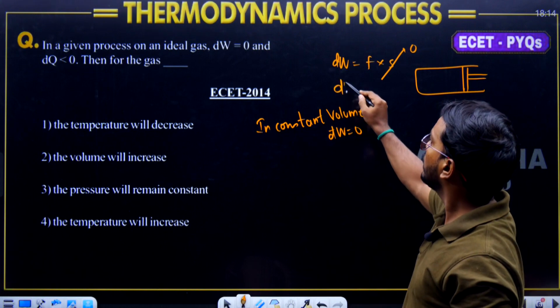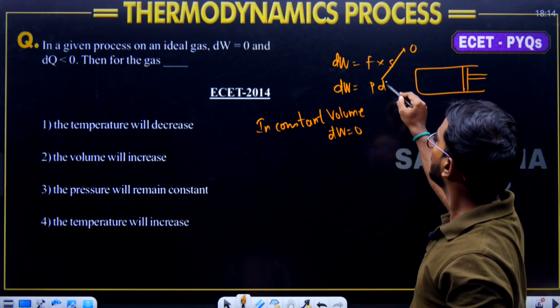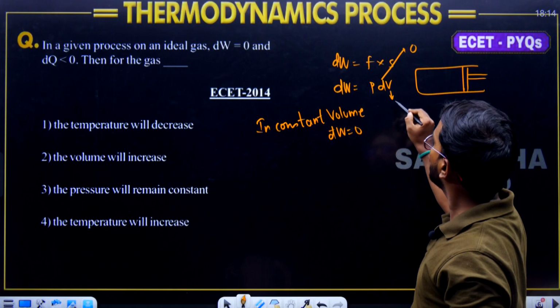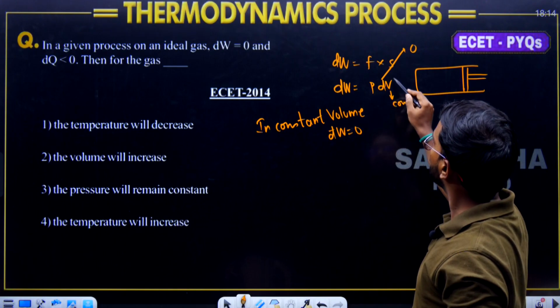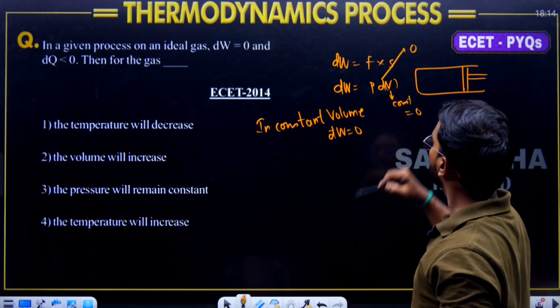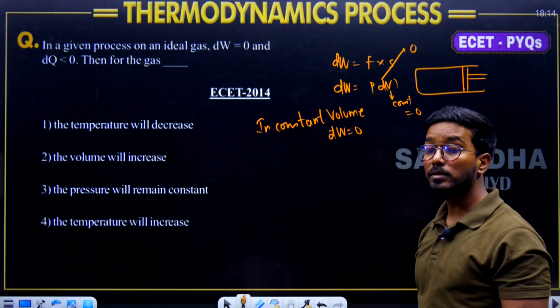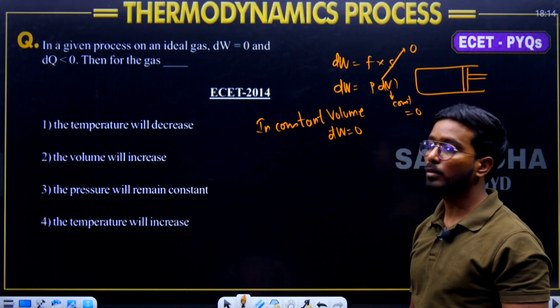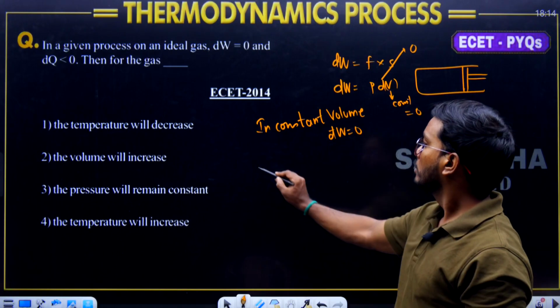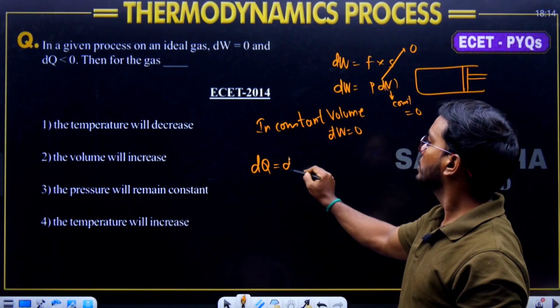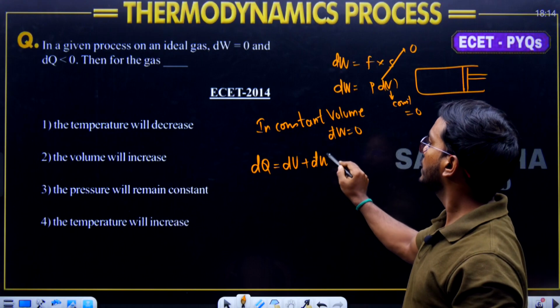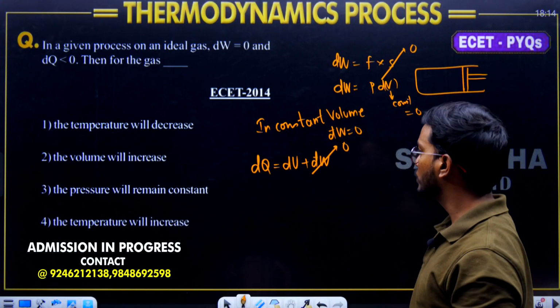There is one more formula, work is equals to PdV. As volume is constant, then what happens? The differentiation of constant is going to become 0, then work is equals to 0. In short, work is equals to 0 for constant volume process. What is the first law of thermodynamics? d'Q is equals to du plus d'W. Here work done is equals to 0.